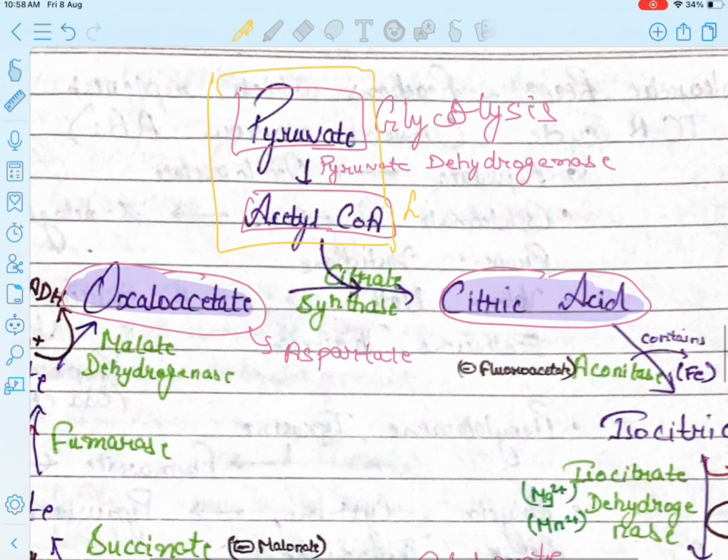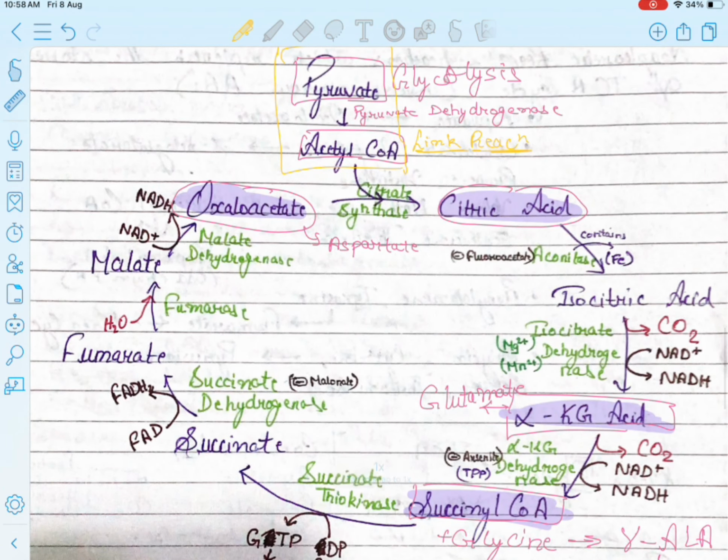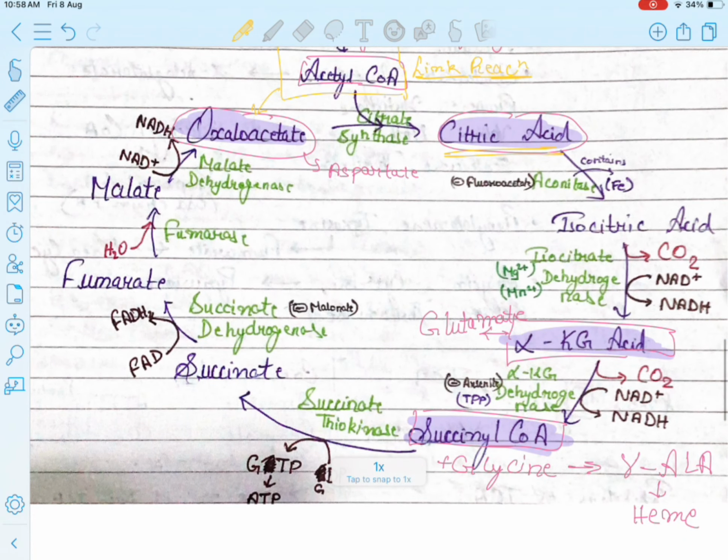Therefore, this reaction in toto is called the link reaction. It is called a link reaction because it is linking glycolysis with the TCA cycle. Then after the acetyl coenzyme A is produced, it combines with the oxaloacetate and gives the citric acid. After that, it is converted into isocitric acid with the use of aconitase.